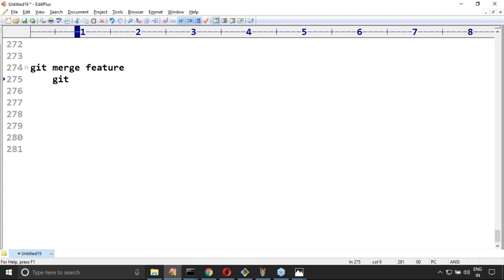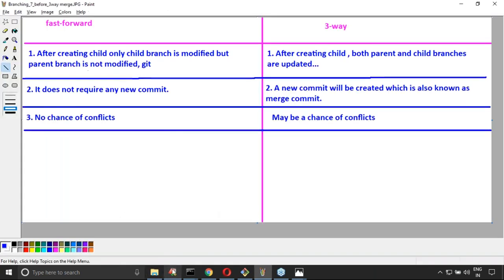But if there is a conflict, what will Git do? It says, wait, there is a conflict, first resolve this conflict, then only I can do the merge operation. Our merge operation will be on hold until that conflict is resolved.